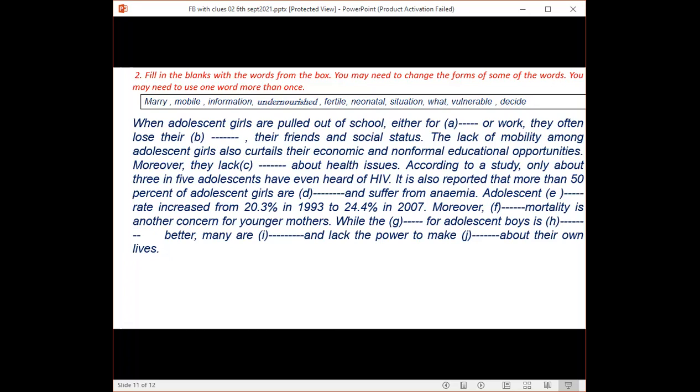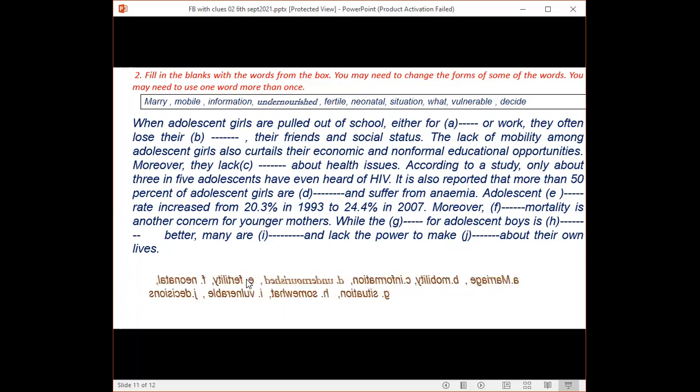Perhaps you have endeavored a lot, Jubair and Sam, to fill in the gap, to use the correct word in its correct form. Okay, boys, I'm going to show you the correct form of the answer. Please try to notice.